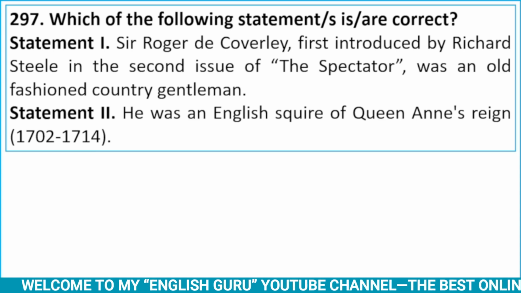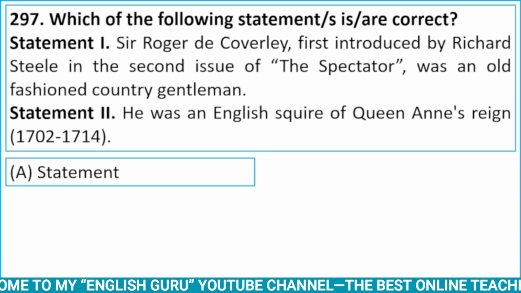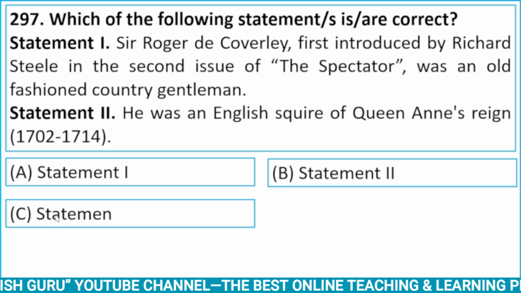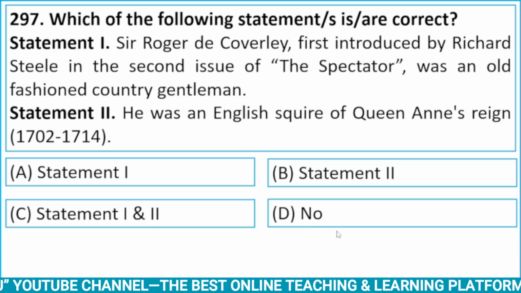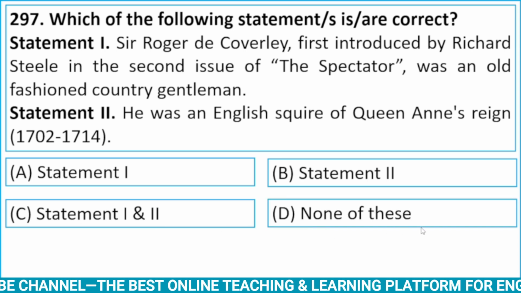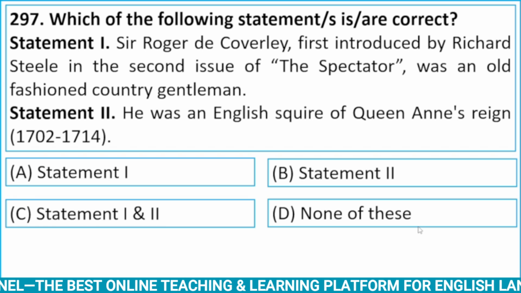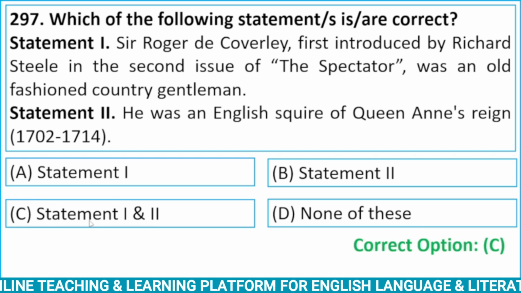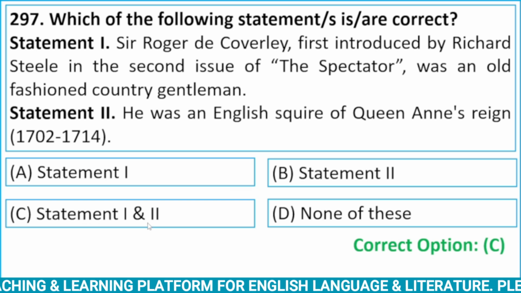Let's see the options. Option A, statement first. Option B, statement second. Option C, statement first and second. And option D, none of these. So here both statements are correct. Option C will be correct here. Statement first and second.